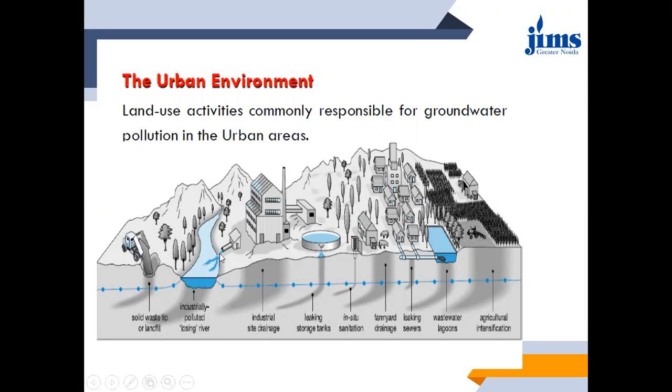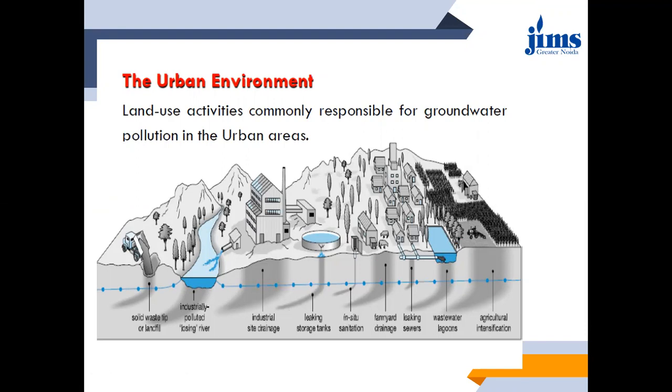So ultimately the groundwater and river water is polluted. Then industrial side drainage, there are certain land disposal. The effluents from industries are also disposed on land. They will again cause the pollution of the groundwater resource. Then leakage of storage tanks. Then in situ sanitation.